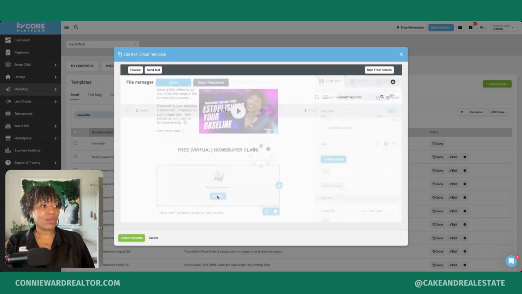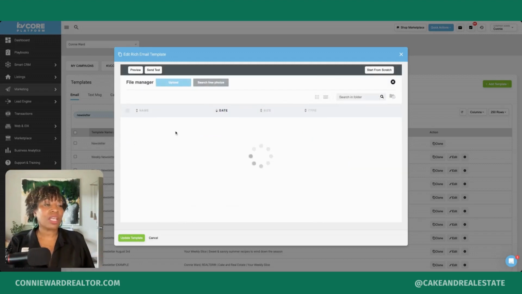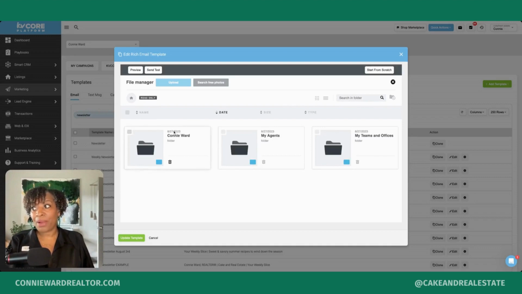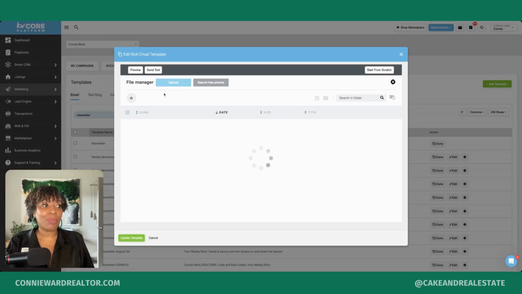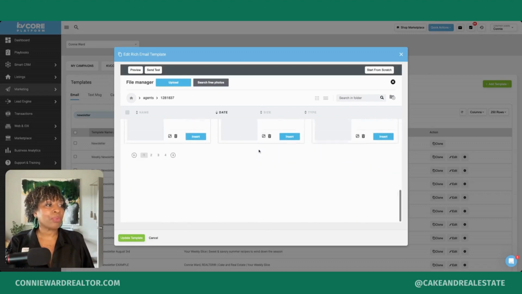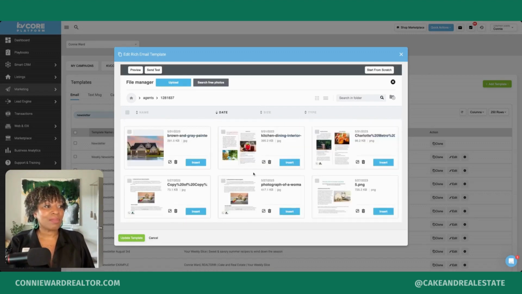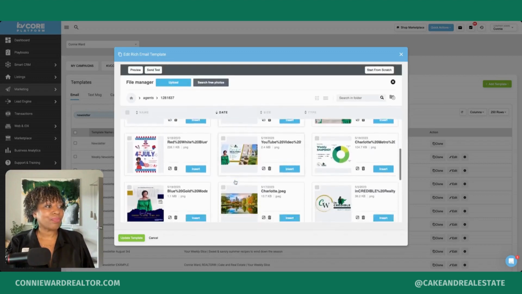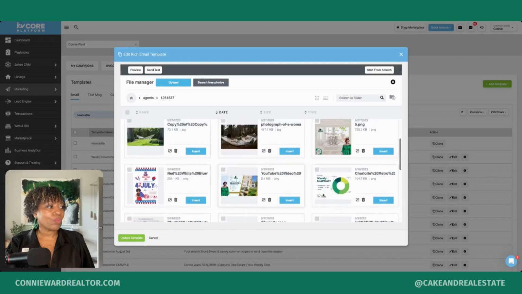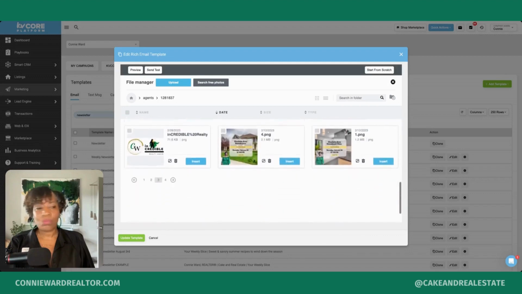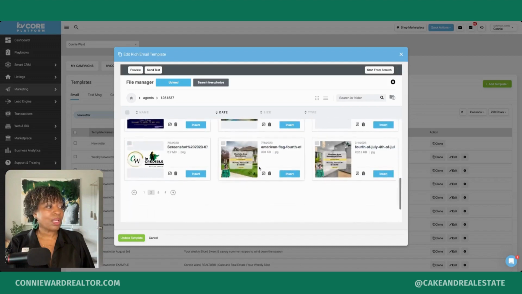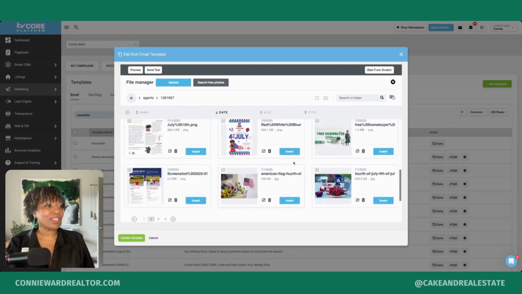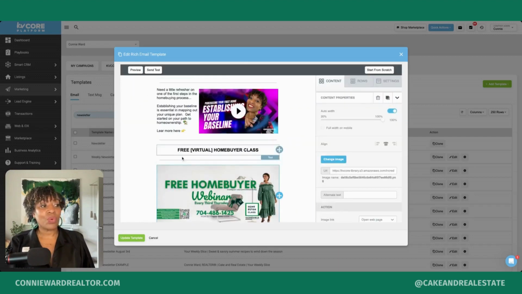And then our second section has an image of the homebuyer class details. So I believe I already have that image uploaded to KVCORE. If I didn't, I would upload that file, add it to my KVCORE folder, and then insert it from there. However, I'm pretty certain I have this image already saved in here somewhere. So let's see. No, I don't. Oh, here it is right here. So this image here is the one that I want to add.